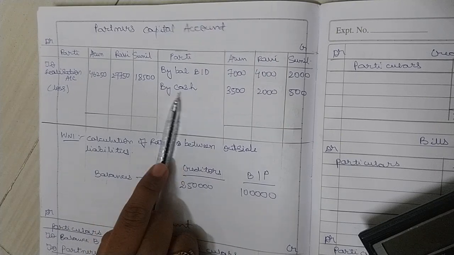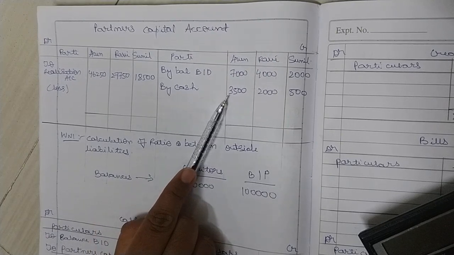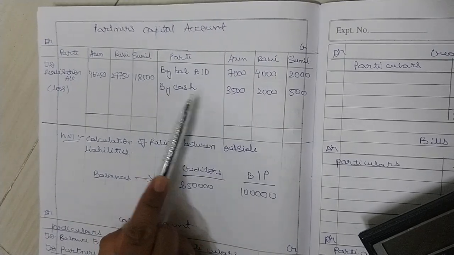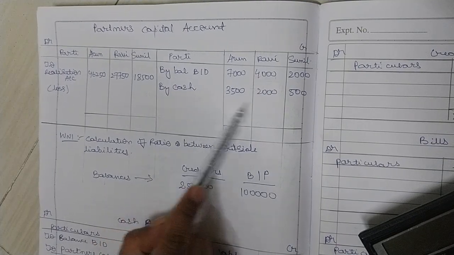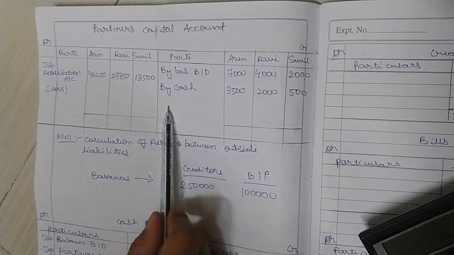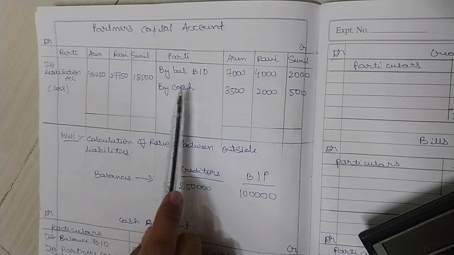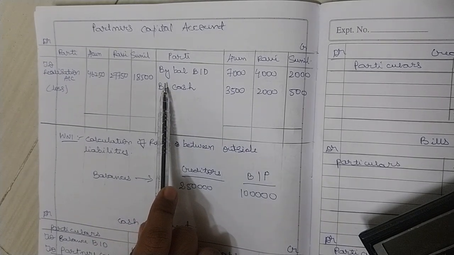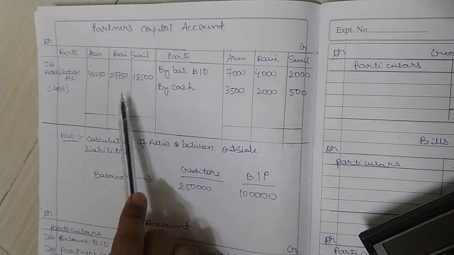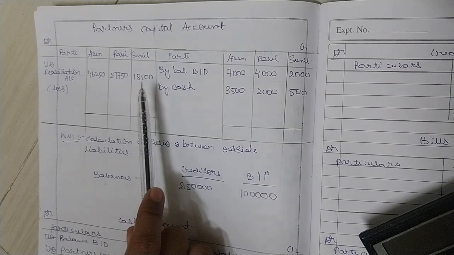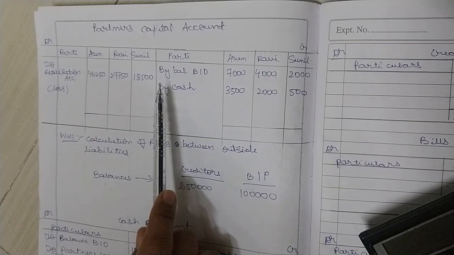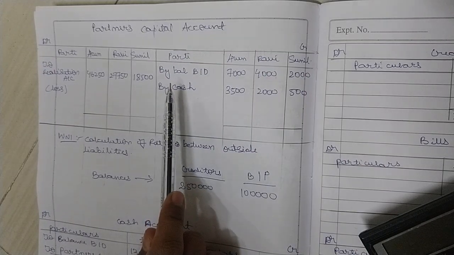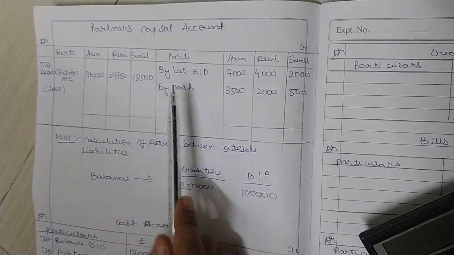And next, in the question we have seen that Arun is capable of bringing 3,500 cash, Ravi 2,000 cash and Sunil 500 rupees cash. Now you have to balance this partners' capital account. On balancing the partners' capital account, whether it is a debit balance or credit balance, anything should be transferred to a new account called the deficiency account. So first we have to balance this account.